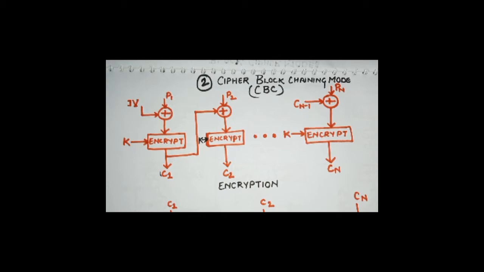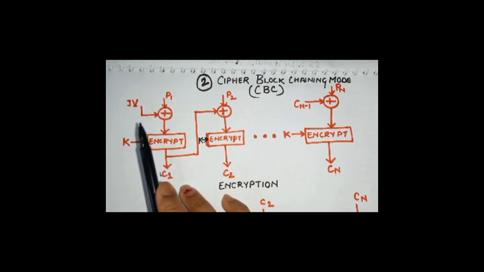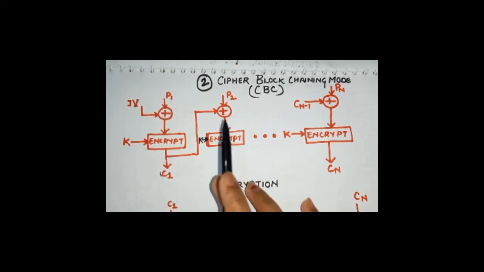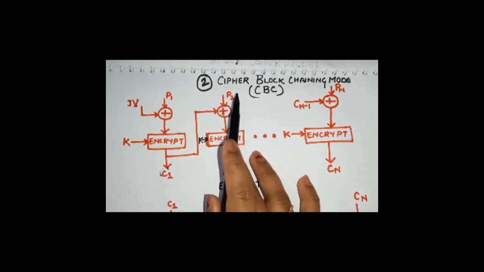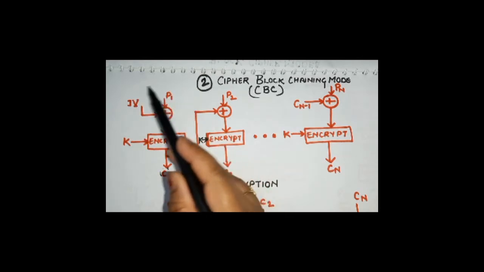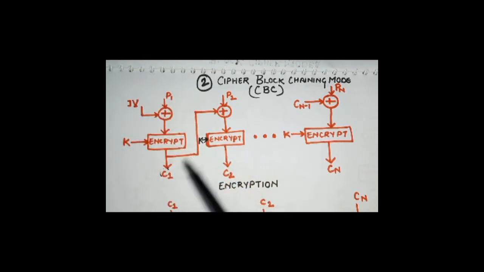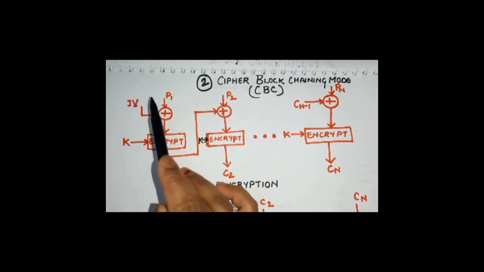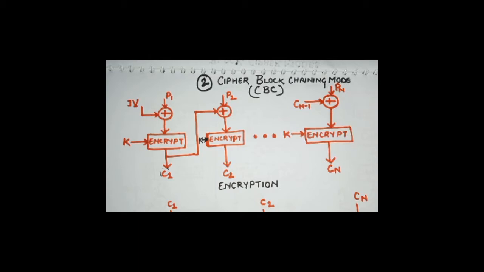So the input to the encryption algo is the XOR of the current plain text block and the preceding cipher block, always the preceding cipher block, and the same key is going to be used for every encryption block. And if you talk about the first step, always remember, since for the first block we do not have the previous ciphertext, we'll be using the initialized vector.